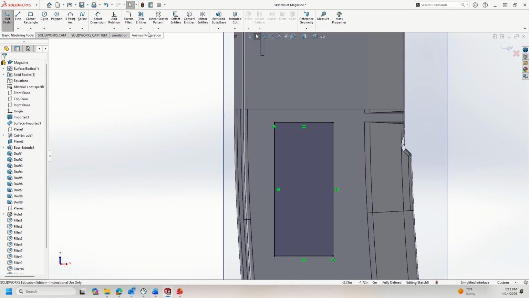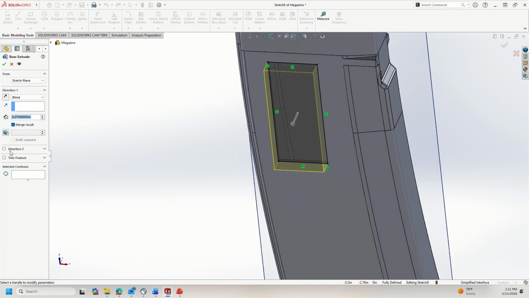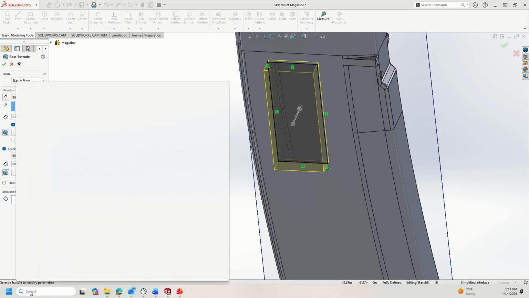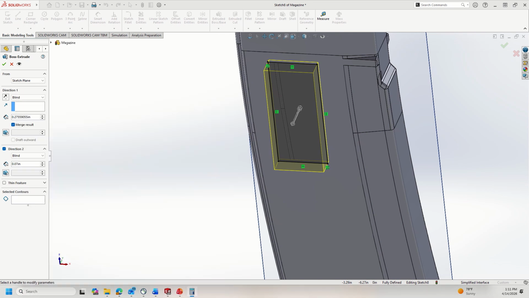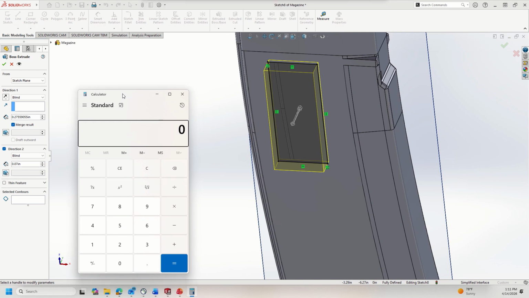And now I'm going to do an extrusion. Extruded boss and base. One dimension, we just saw, was 0.07 inches. So we can see that that now aligns with the back of the magazine. The next thing I'm going to do, let's open a calculator. 8 millimeters divided by 25.4 is 0.31 inches.